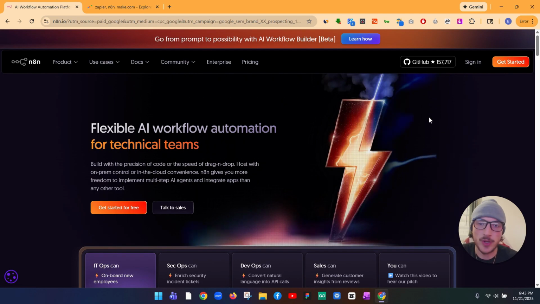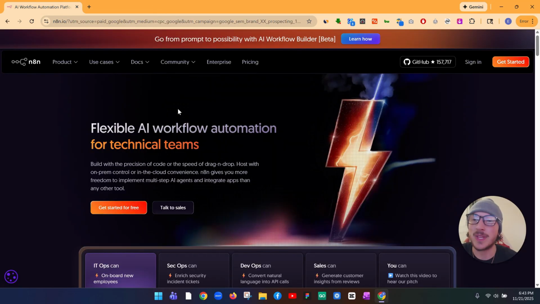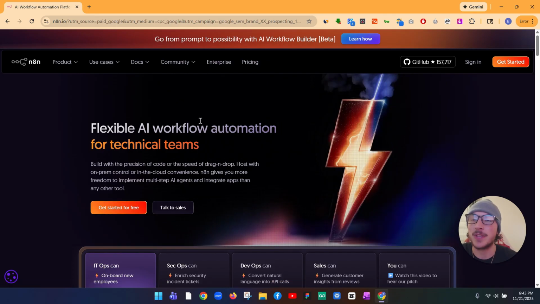In case you guys are new here, we do use n8n to run all of our automations because it's the most straightforward and easy to use AI automation tool. And if we look over here on Google Trends, you can see it's compared with terms like Zapier and make.com, but n8n is way more popular just because of how simple the interface is and how everything is drag and drop and easy to access, even for a complete beginner. So if you guys are new, just come to n8n.io. Get started for free, and I'll show you how we can build this automation step by step, even if you're a beginner with no technical experience.